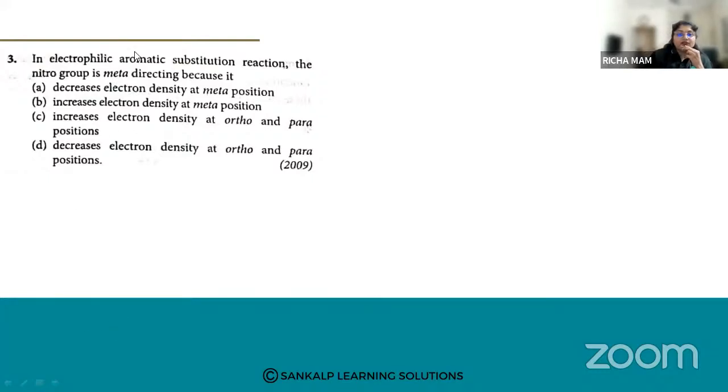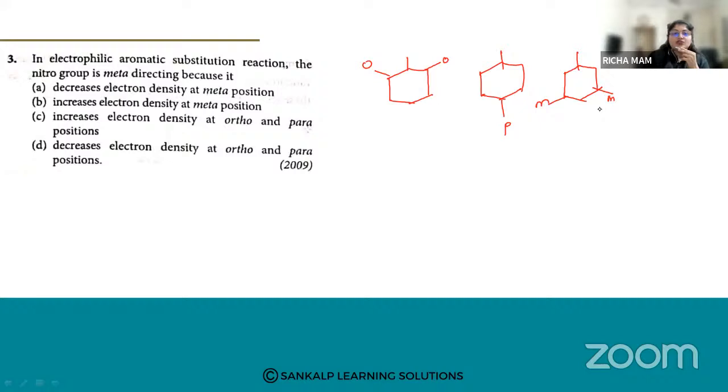So when we are doing an electrophilic aromatic substitution reaction, the nitro group is meta-directing. With respect to the parent compound, this is the ortho, then this is the para position, these both are ortho, and this is your meta position. So remember this. Why is the nitro group a meta-directing group in electrophilic aromatic substitution? What is the reason among these four?